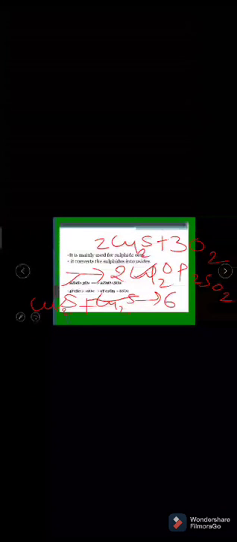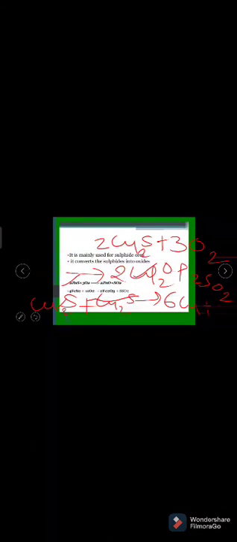Again this cuprous oxide reacts with the cuprous sulfide and forms copper with the liberation of sulfur dioxide. Here the sulfide ores are directly reduced to metal in the roasting process.